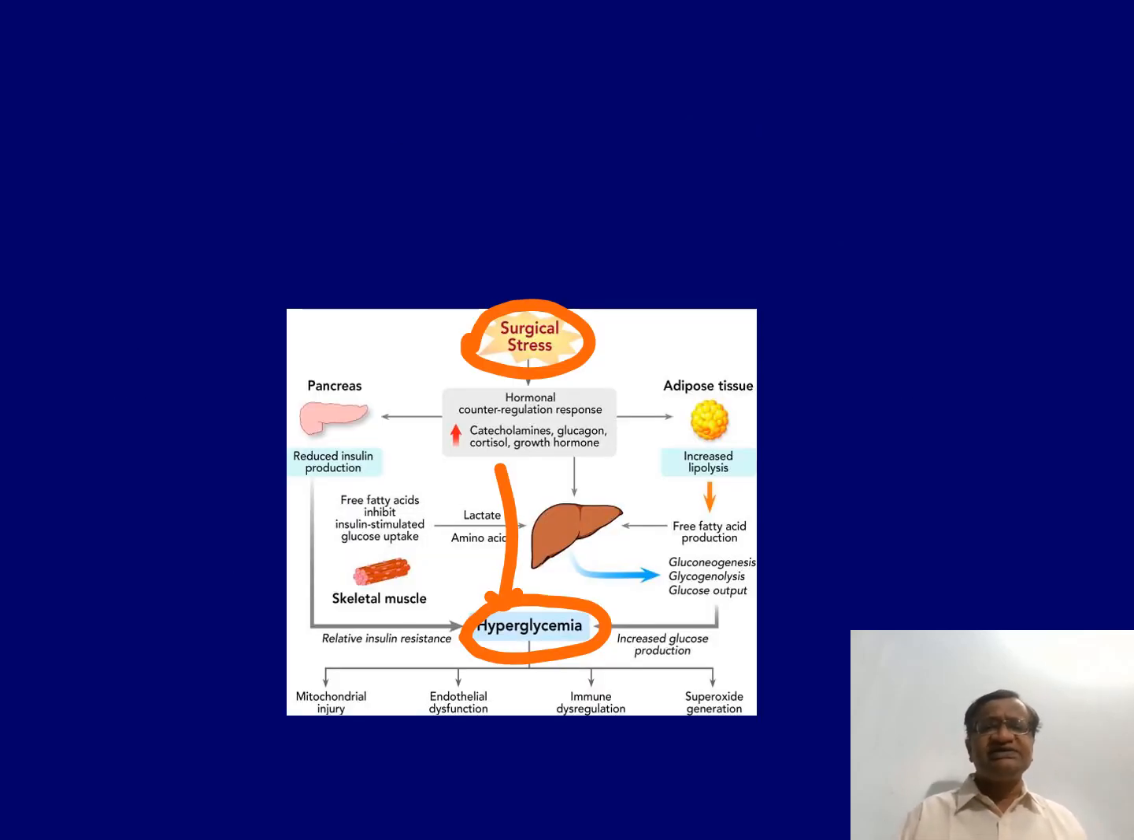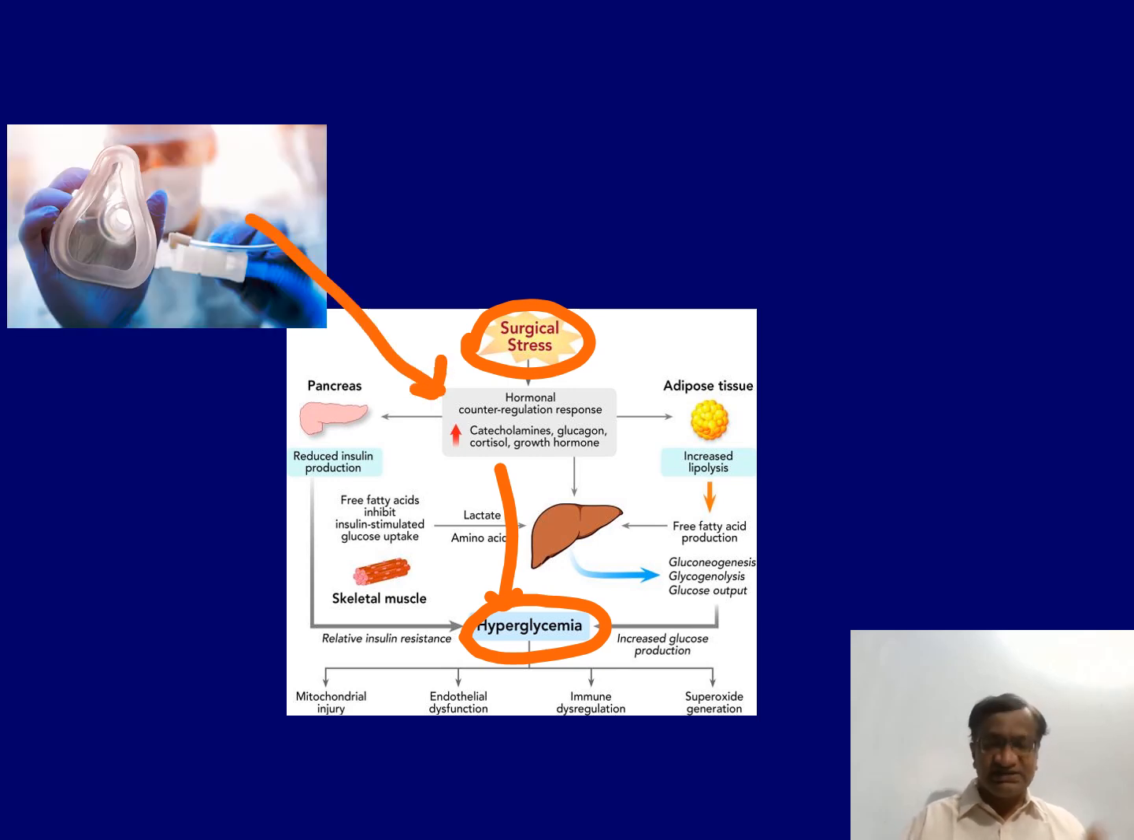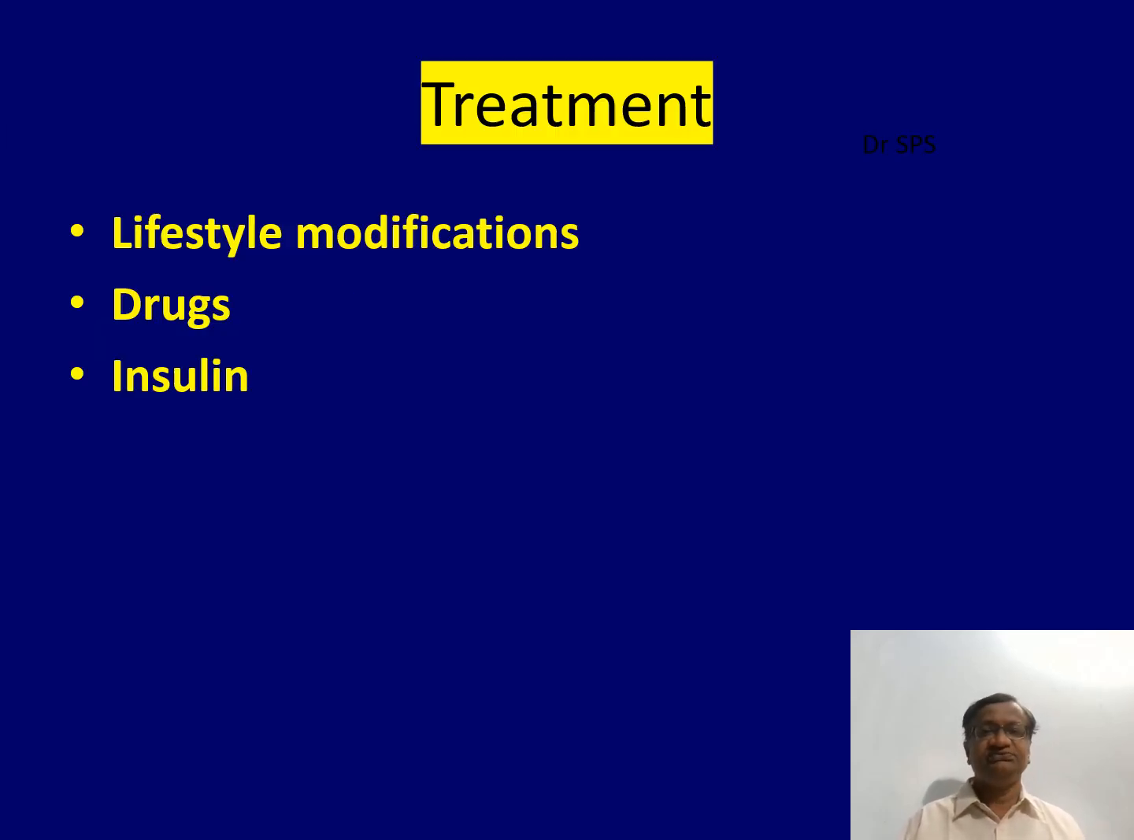Now, a surgical problem can cause hormonal counterregulatory response: catecholamines, steroids, glucagon, causing hyperglycemia. This is added to anesthesia stress. So what are the treatments available?